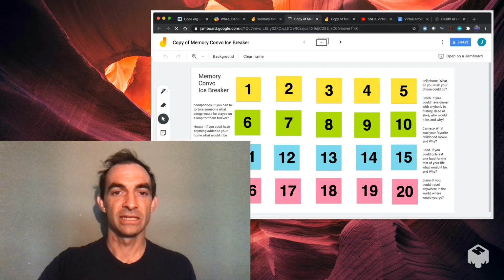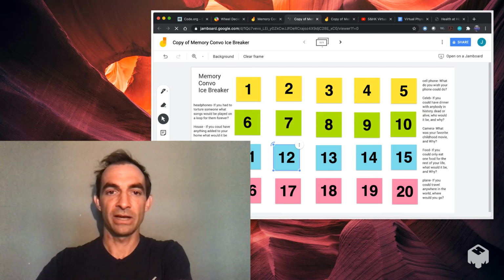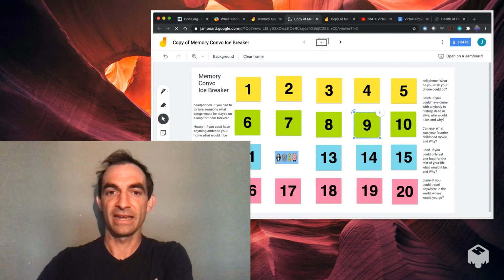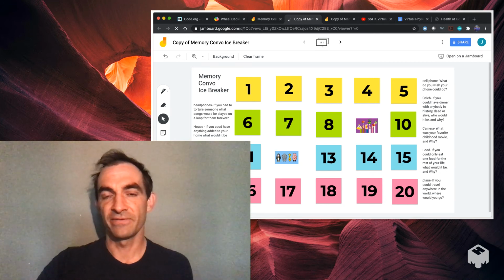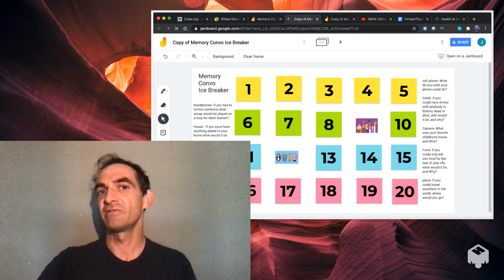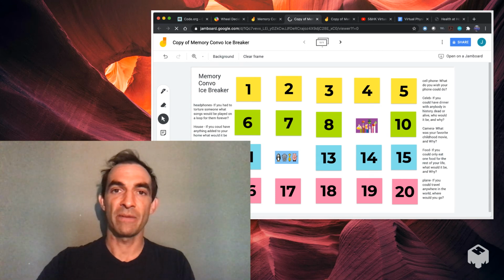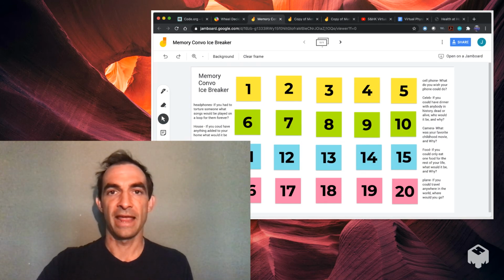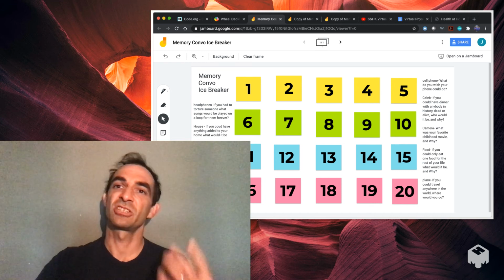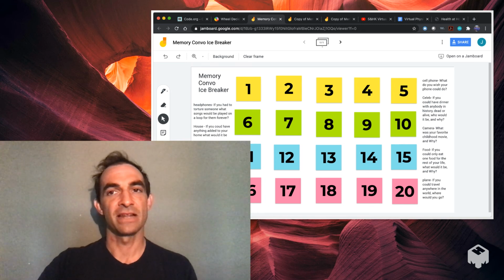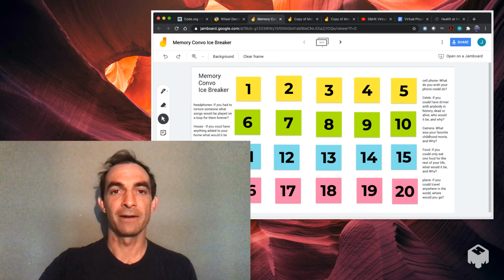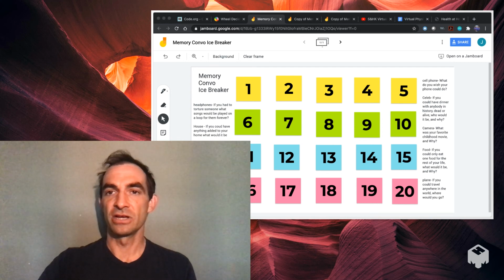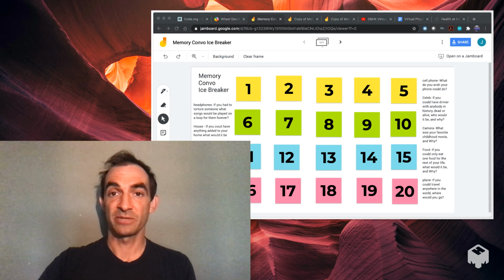So you could say, like, they chose 12, you could delete 12. And it's loading. What picture? And 9. Let's see if we got a match. It's not a match, but you can leave them uncovered. You can do whatever you want. It's your copy, and it doesn't mess with the original. Then you can always go back to that original one, and you have it for your next class. Just make another copy. You can delete that old copy, and it won't save it. So there you go. That is the Memory Match Icebreaker game.